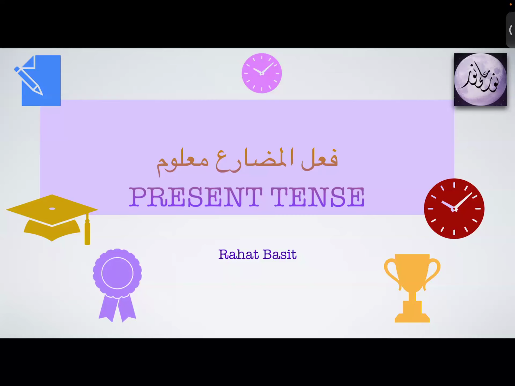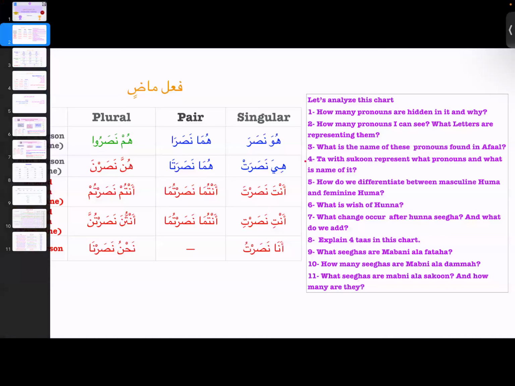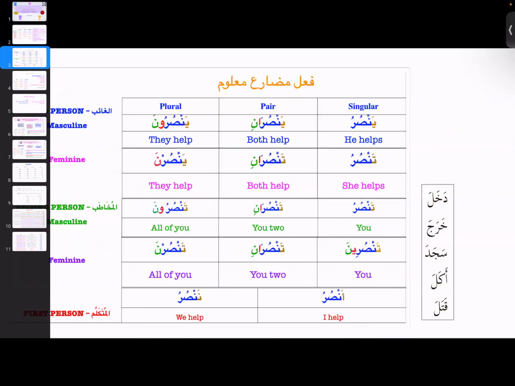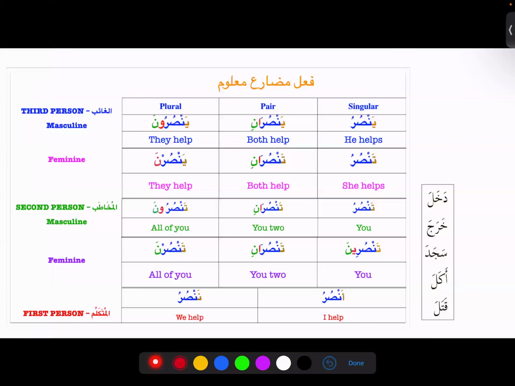So, Fil Mudaria, we are going to continue from last class. Last class we learned about Fil Mudaria, right? Let's see this chart one more time, how that works. There are different babs, right? When we are turning any fi'l madi into mudariya, we need to check what bab it belongs to. This is really important in family 1, right?